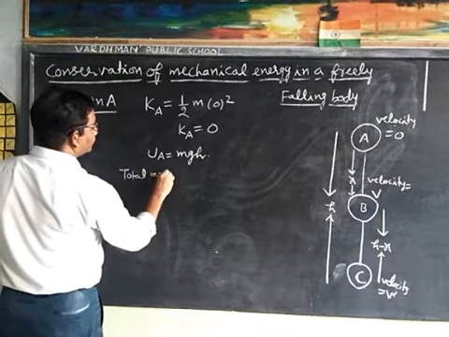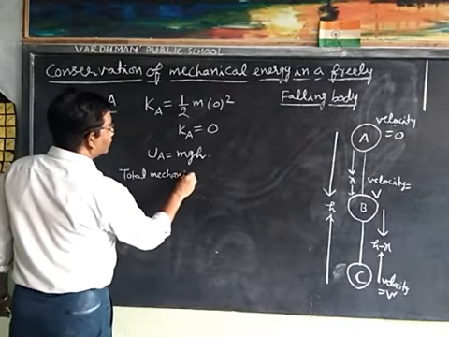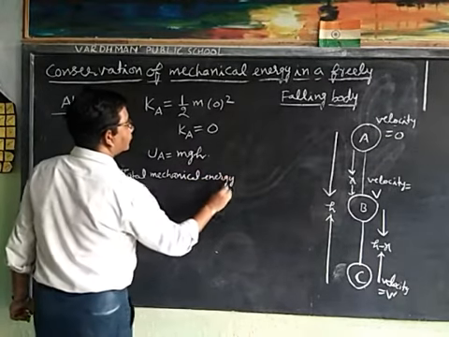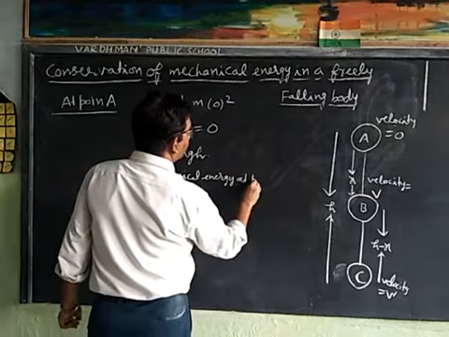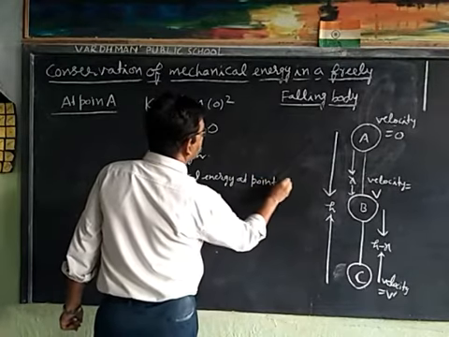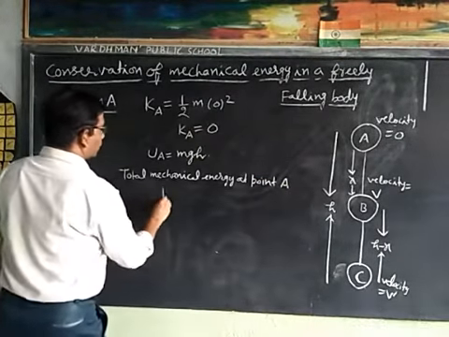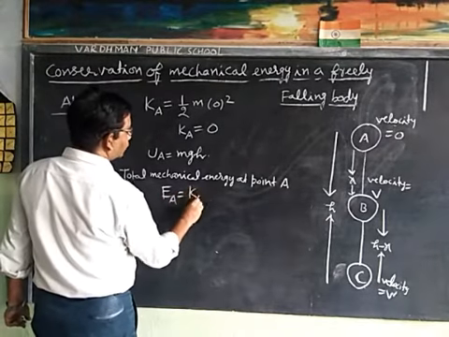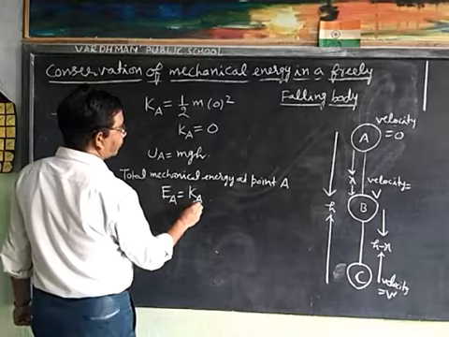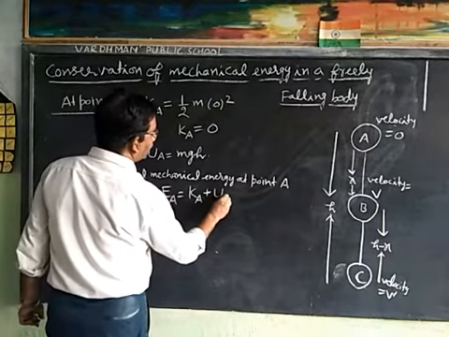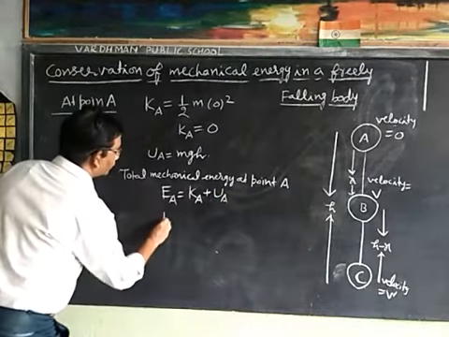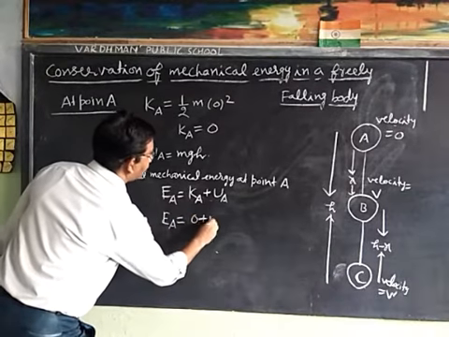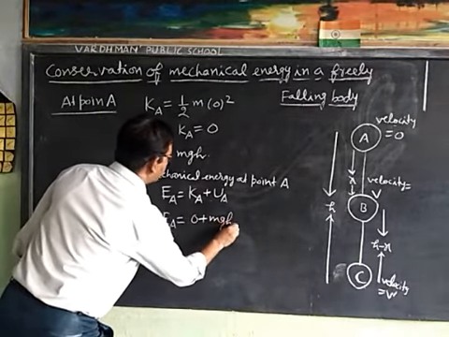Now total mechanical energy at point A, that is EA, is equal to kinetic energy at point A plus potential energy at point A, that is EA is equal to 0 plus mgh.